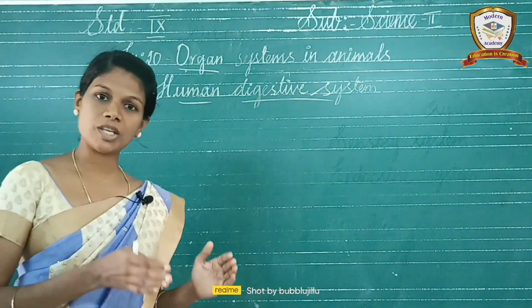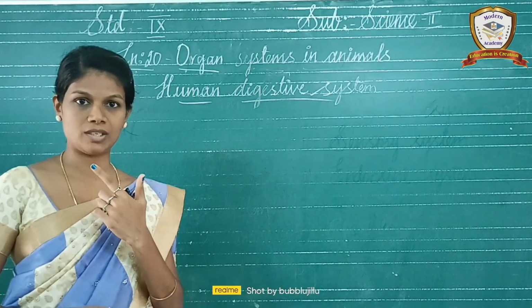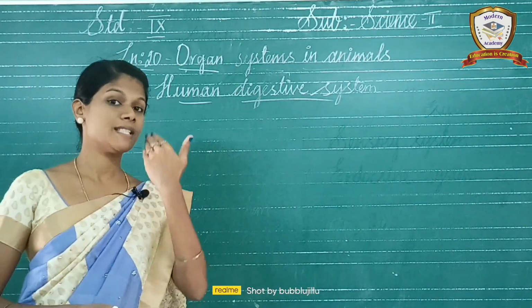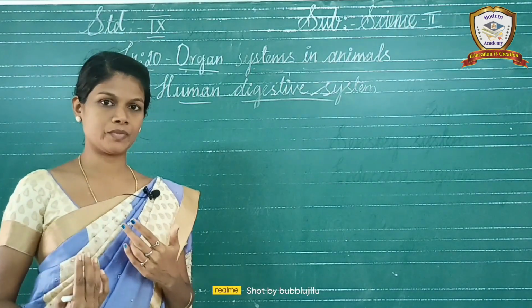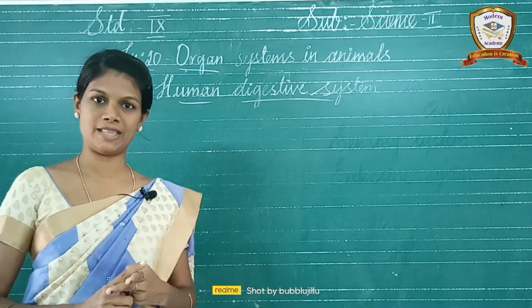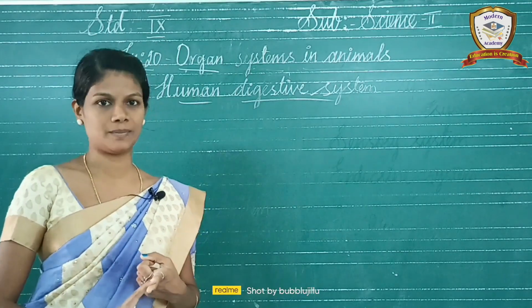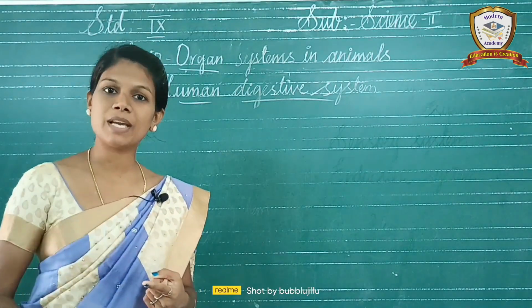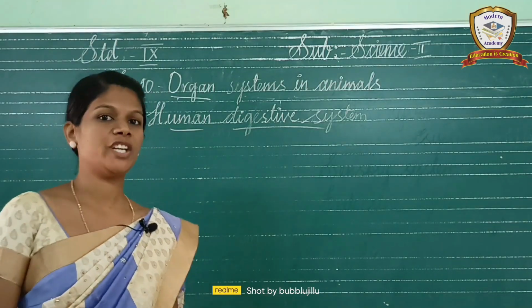So the alimentary canal starts from the mouth. The mouth opening is called the buccal cavity, and inside that buccal cavity are the teeth. How many sets of teeth do we have? We have two sets of teeth in our lifespan. The first set is milk teeth, which is replaced by the permanent teeth. That's why it is called diphyodont teeth.